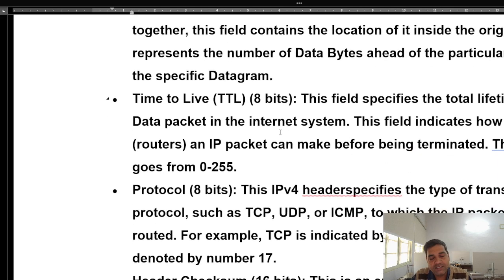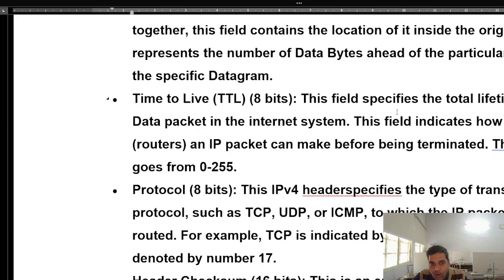Students, next is the time to live, 8 bits, which I have discussed: how much time over the network this packet will remain live, active. After that time, if it doesn't reach the destination, the packet will be terminated, destroyed. So this field specifies the lifetime of the data packet in the internet system.